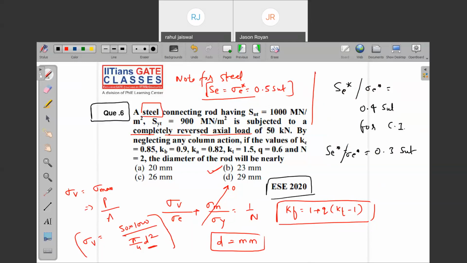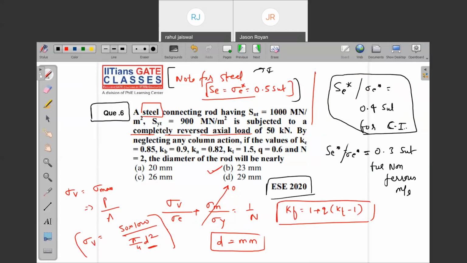If you don't remember, then also it is fine. We should prepare for the worst, right? You need to remember this, very, very important. It can be an objective question also. It is 50% of the maximum, that is ultimate tensile strength, not 50% of SYT, 50% of SUT.